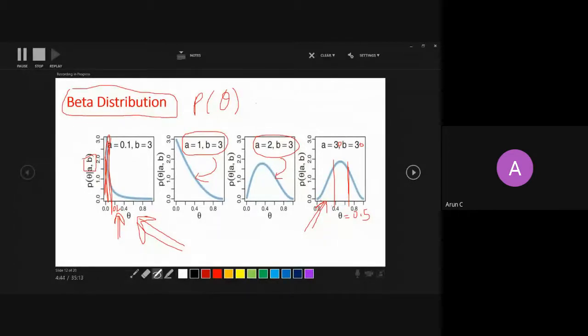Your graph will have more peak towards the center, so it is giving priority to the region where the coin has an equal probability, like 0.5, right? If the values of A and B get smaller and smaller, then it will converge to a uniform kind of distribution. So just play with these parameters and draw it in MATLAB or Python. You will find out how this works.